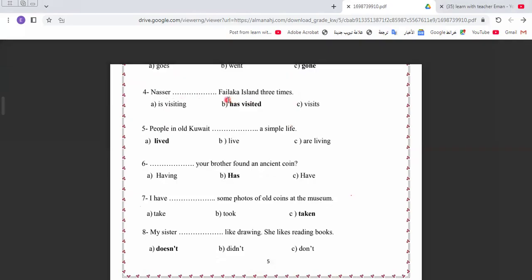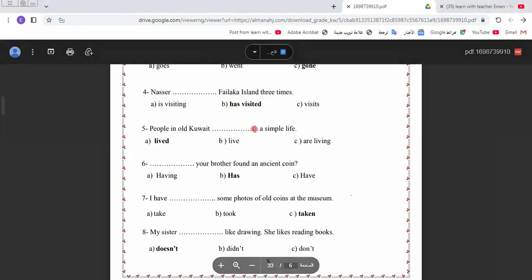Nasser space Fleca Island. I think Fleca Island is a place in your country. I don't know about Fleca country. This place, Fleca Island, 3 times. So for Nasser here it will be has visited.